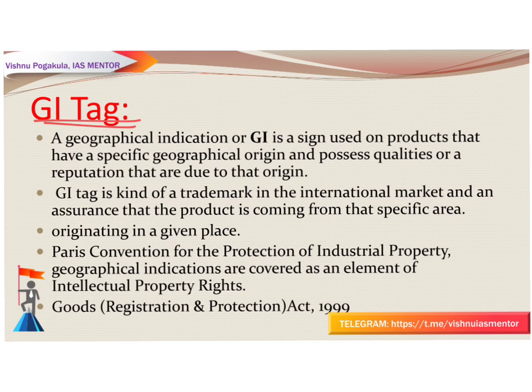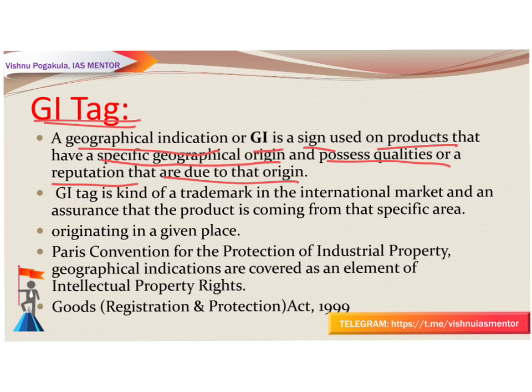So, a geographical indication or GI is a sign used on products that have a specific geographical origin and possess qualities or reputation that are due to that origin. A GI is primarily on agriculture, natural or manufactured products, handicrafts and industrial goods also, originating from a definite geographical territory.